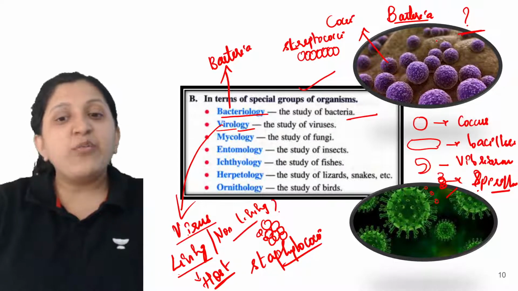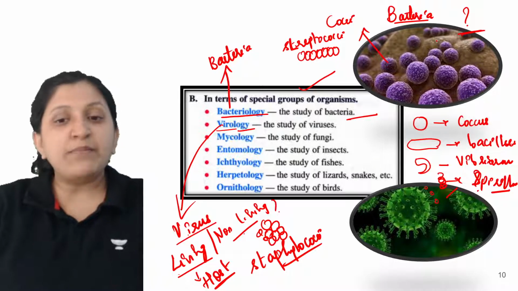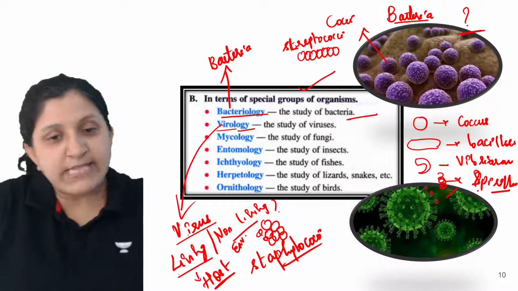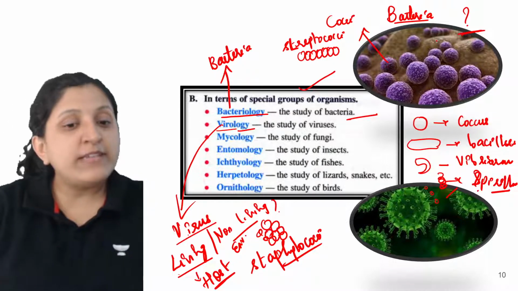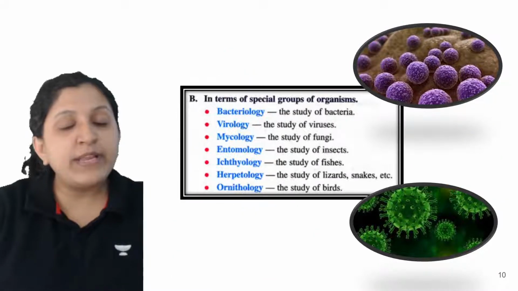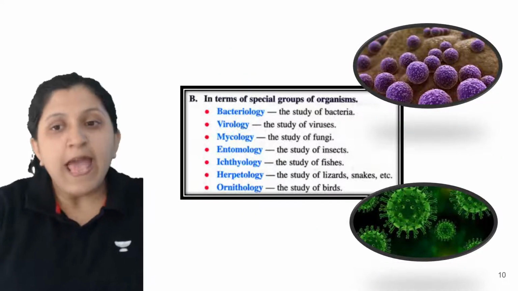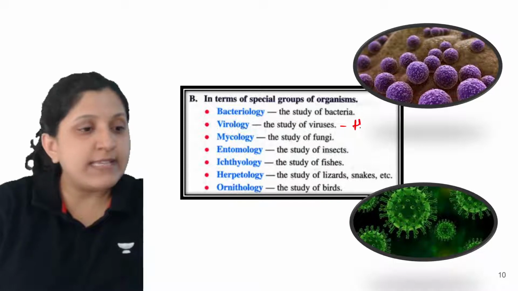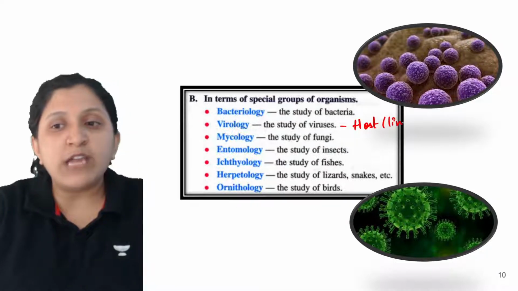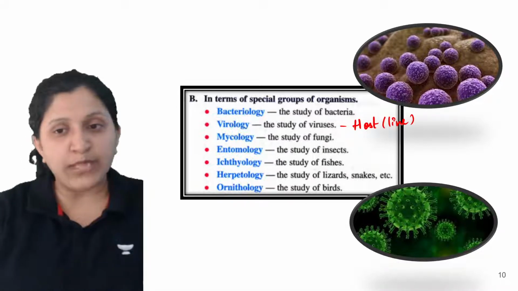When it is in the environment, it behaves as non-living. Once it enters the host, it will take over the mechanism of the host and it will start behaving as living. So this one is entering the host and then it will start to live. That means it will take over the mechanism.